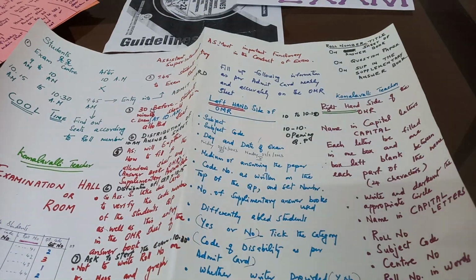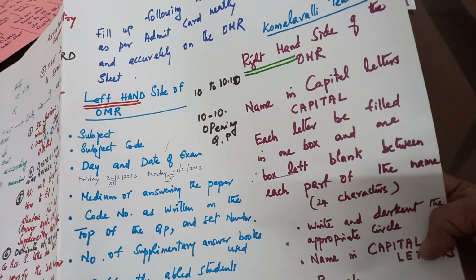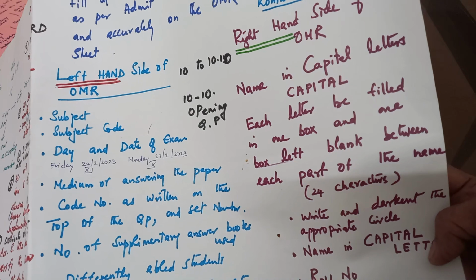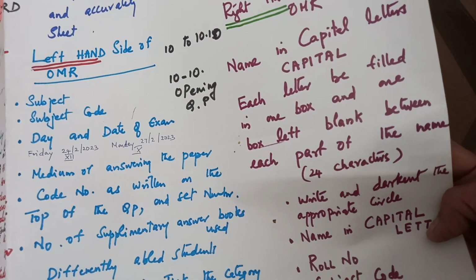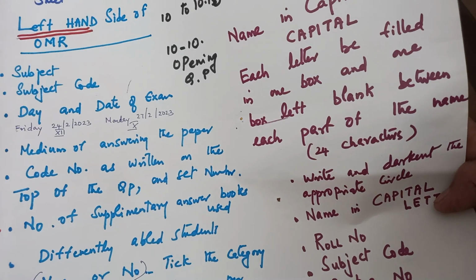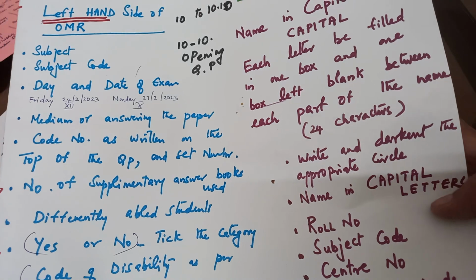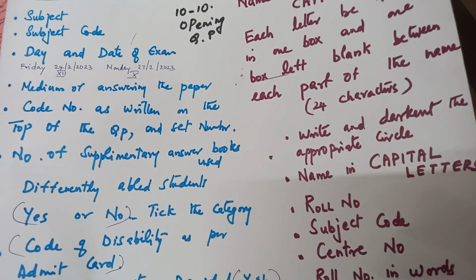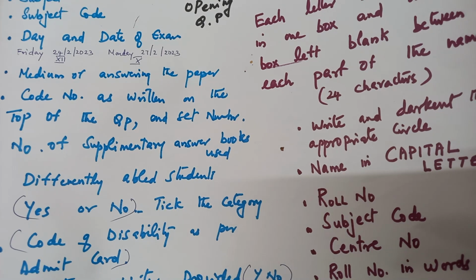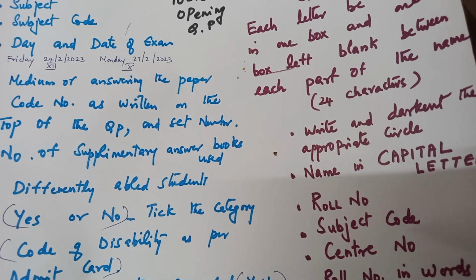Then let us see the right-hand side of the OMR sheet. On the right-hand side, write the name in capital letters. Each letter should be filled in one box, and one box left blank between each part of the name. That is, if there is an initial, between the initial and the name you should leave one box without writing. The guidelines say you can write up to 24 characters in that column.